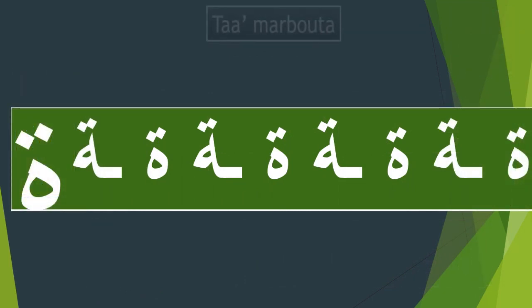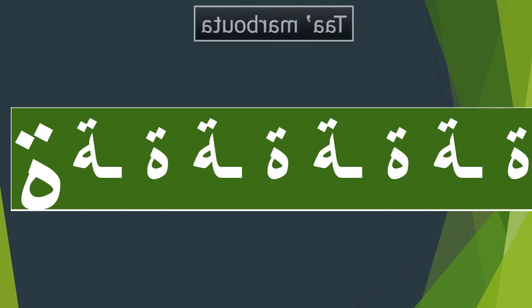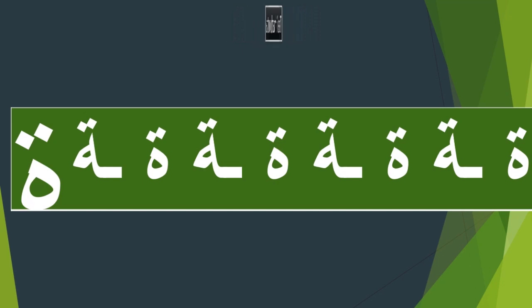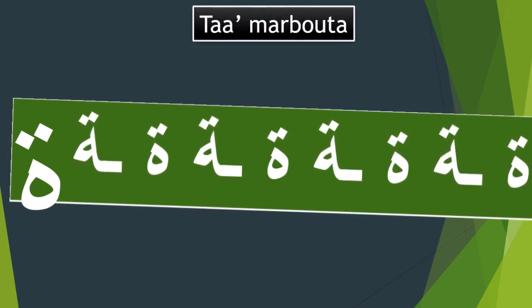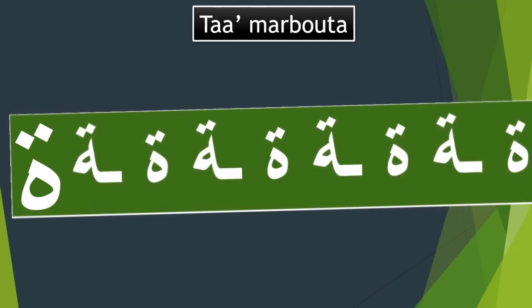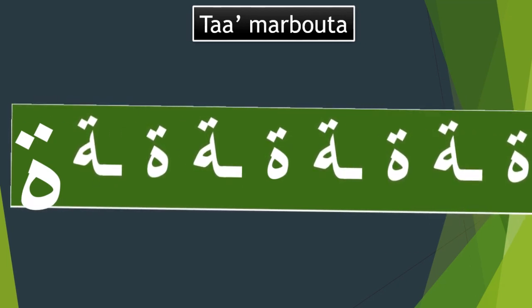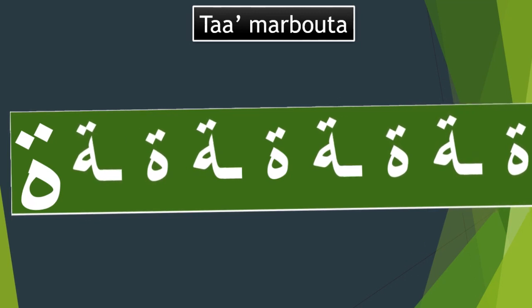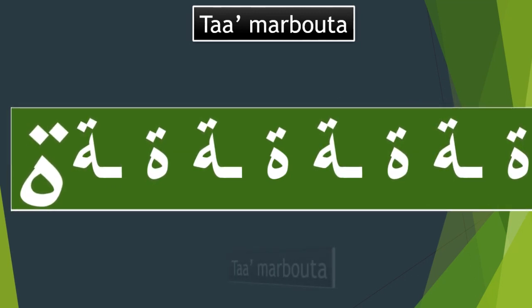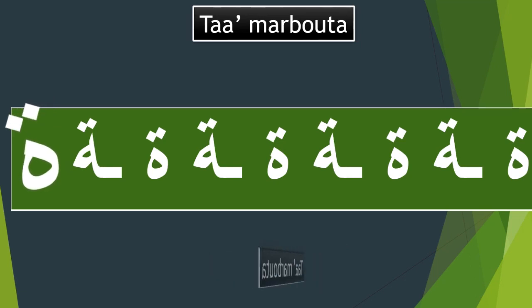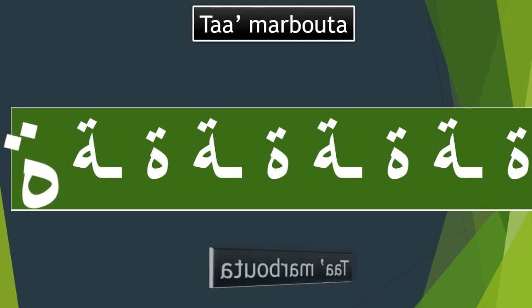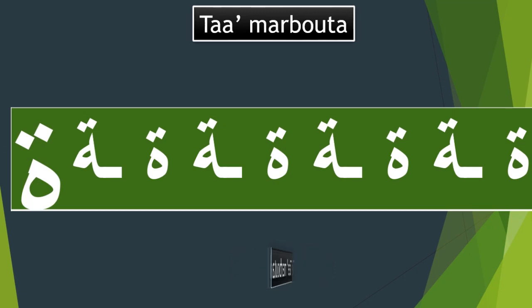Ta marbuta. The ta marbuta is not an alphabet letter. It is more of a feminine mark. In Arabic, all nouns are either masculine or feminine. Most, although not all, feminine nouns end with the ta marbuta. A masculine noun can end in any letter. Remember that a noun and an adjective have to agree. So if a noun is feminine, its adjective will also end with the same feminine mark.